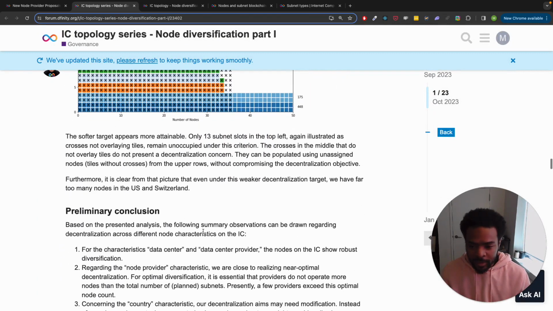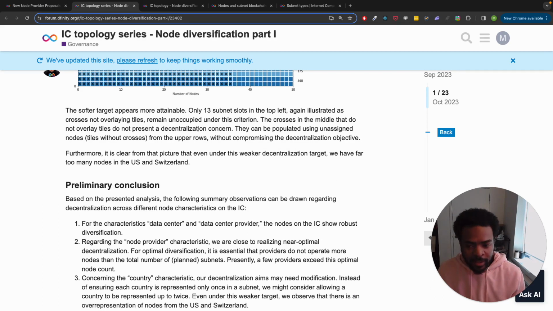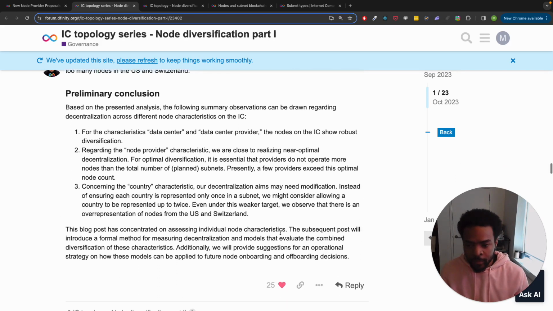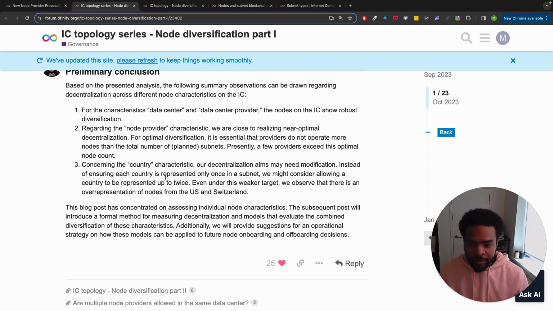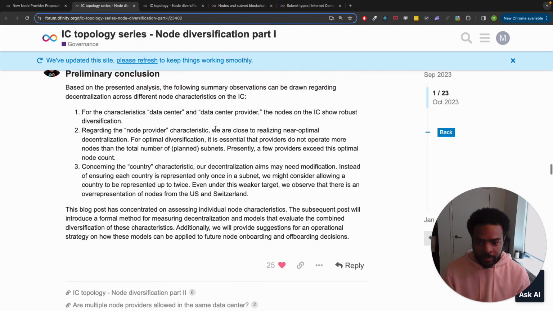Let's see what this says here. Software target appears more attainable. Only 13 subnet slots in the top left remain unoccupied under this criterion. Crosses in the middle that do not overlay tiles do not present a decentralization concern. They can be populated using unassigned nodes from the upper rows without compromising the decentralization objective. Furthermore, it is clear from the picture that even under this weaker decentralization target, we have far too many nodes in the US and Switzerland. And then there's some preliminary conclusion, which pretty much mirrors what we saw in the TLDR.